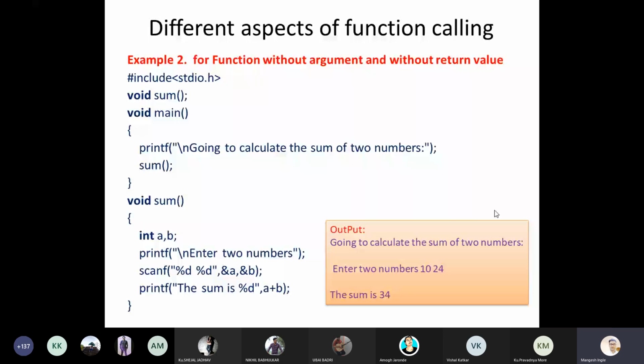Integer a comma b, printf enter two numbers, scanf percent d ampersand, you know that. Here printf sum is percent d, a plus b. So the control directly switches to the sum function and the function will execute. You can see on your screen, going to calculate sum of two numbers as output. Enter two numbers: 10, 20. Guys, hold on.